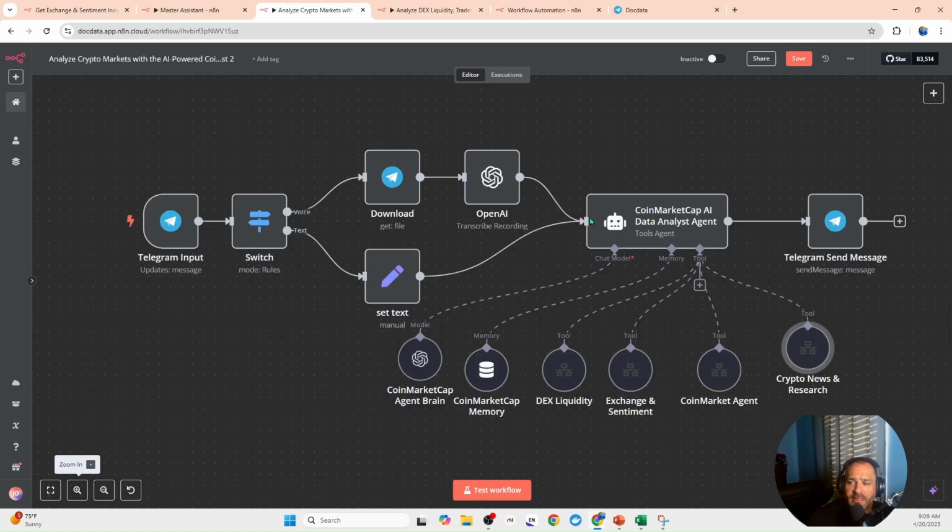This is going to culminate in the ultimate CoinMarketCap AI analyst agent, which receives information from Telegram. You could also change this to be your email, or Slack, or many different methods. It sends in the information, and it decides which of the agents underneath it will be used to retrieve that information. It may use 1, it may use 2, it may use all 4. And then it could send you a message, or it could create a report. If you want this to do a specific thing, shoot me some requests. I can add that in now.